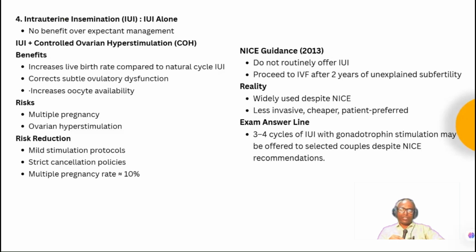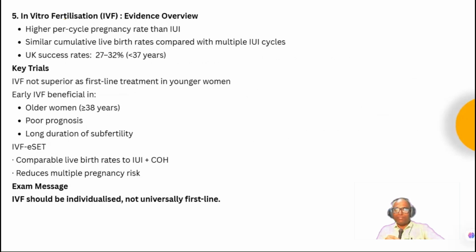We have already mentioned that the NICE guideline says do not routinely offer IUI; proceed to IVF after 2 years of unexplained subfertility. But in selective cases, you can go ahead with IUI and ovarian stimulation. This is what the TOG article says at the end.